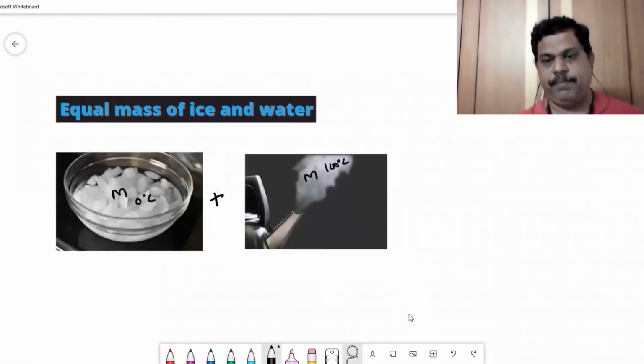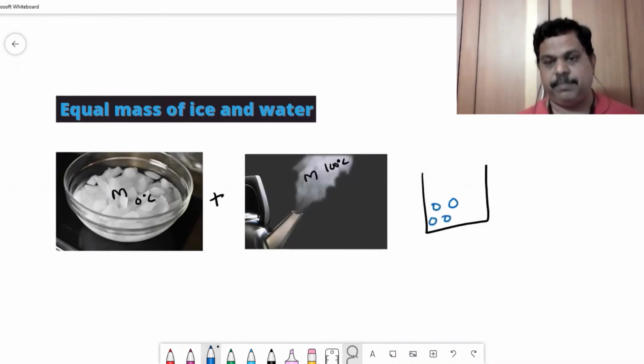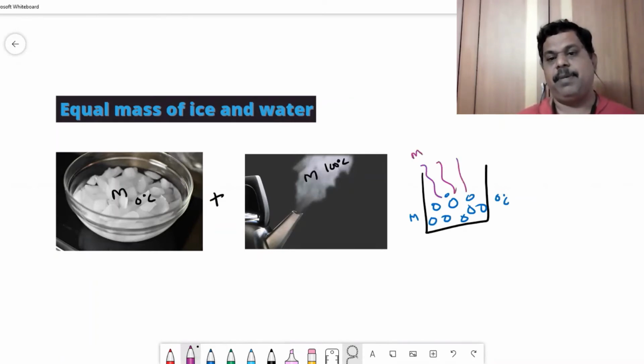Let's draw a diagram to understand better. This beaker contains m grams of ice at 0 degrees centigrade. Now to this, I am adding m grams of steam at 100 degrees centigrade.